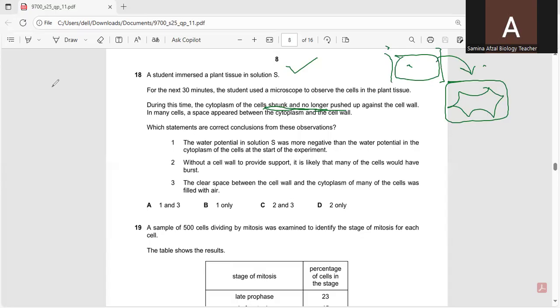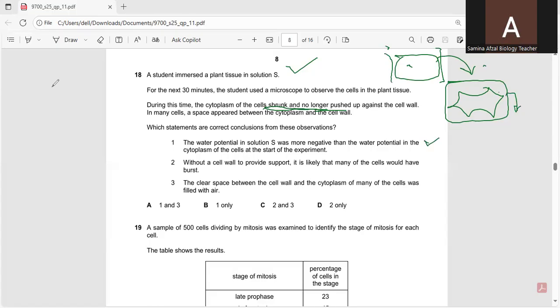Why did it move out of the cell? Because the external solution has a lower water potential in comparison to the cell cytoplasm. So that is the reason the water moved out of it, and it is shrunk. So the first statement is correct.